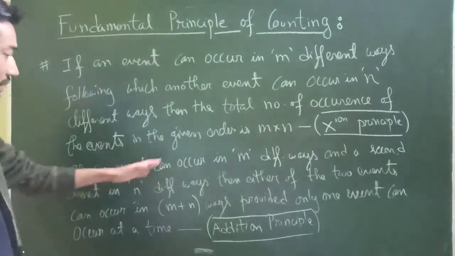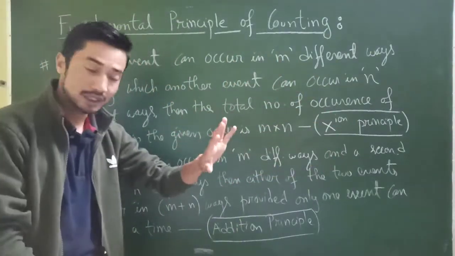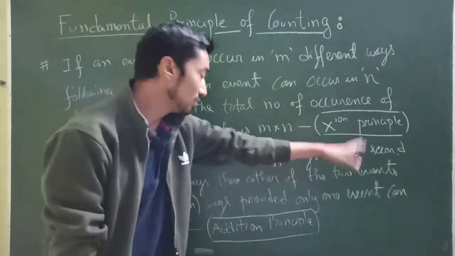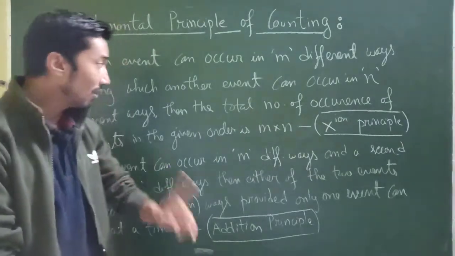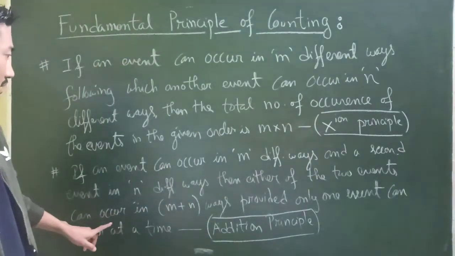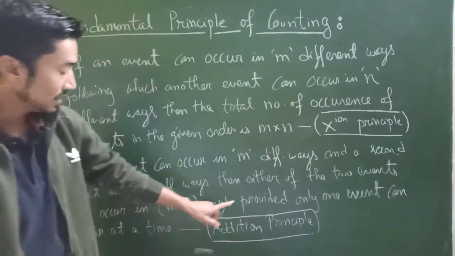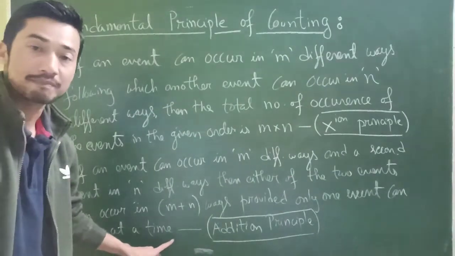The other one is, if an event can occur in m different ways and another one can occur in n different ways, then either of the two events can occur in m plus n ways, provided only one event can occur at a time.